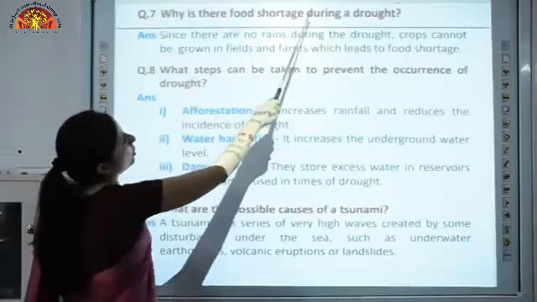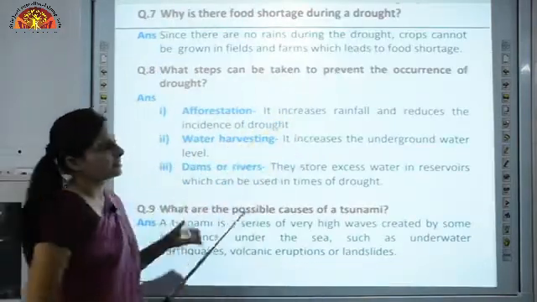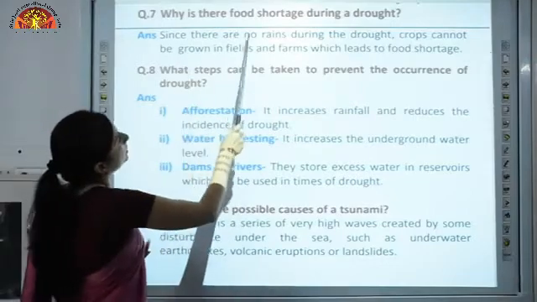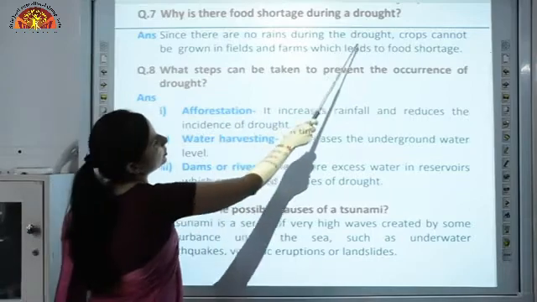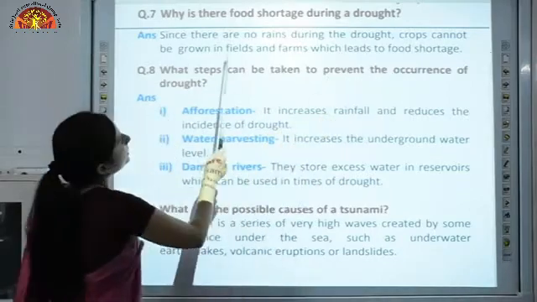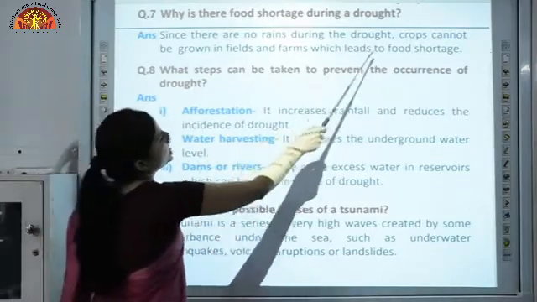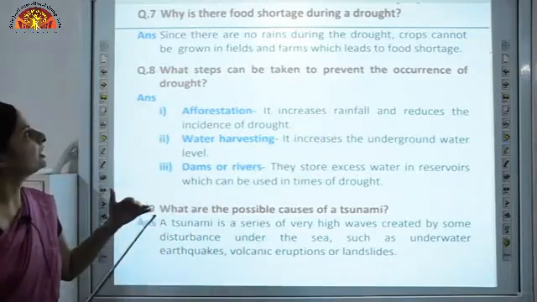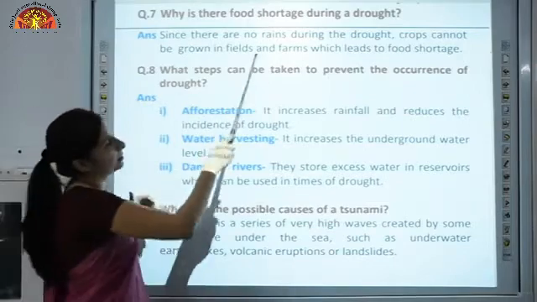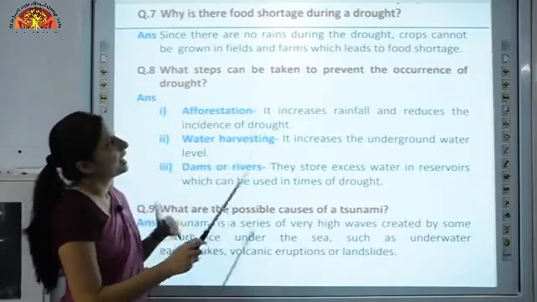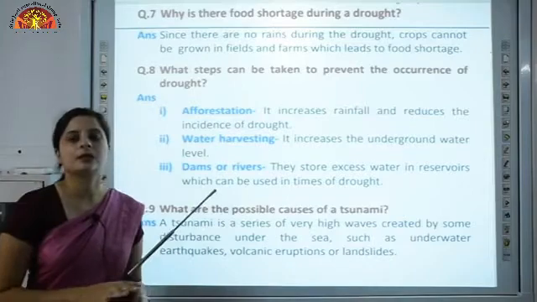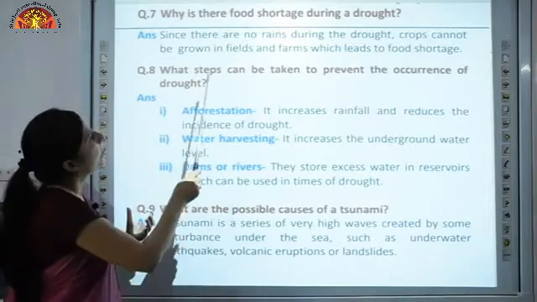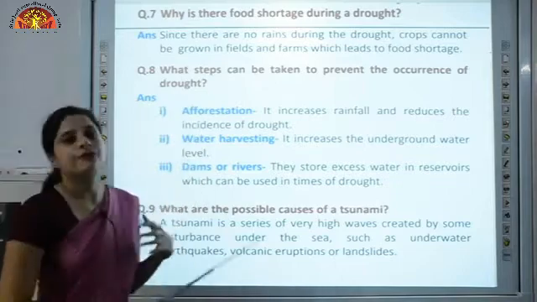Why is there food shortage during a drought? As we discussed, drought is a very dry period. Since there are no rains during the drought, crops cannot be grown in the fields and farms, which leads to food shortage. Drought is a condition which leads to less amount of rain, and further if it does not rain, the whole area will become dry, you won't be able to grow crops, and that will lead to food shortage.